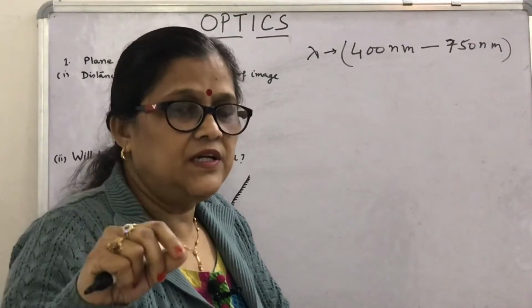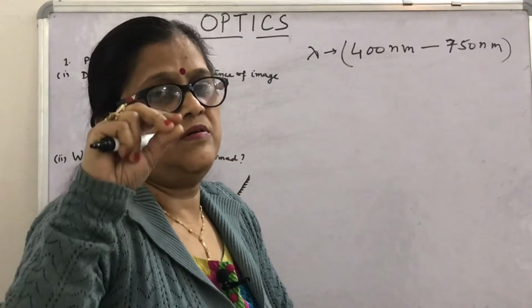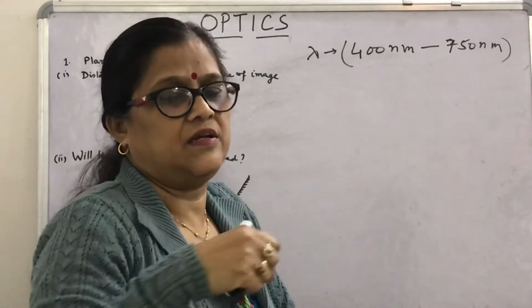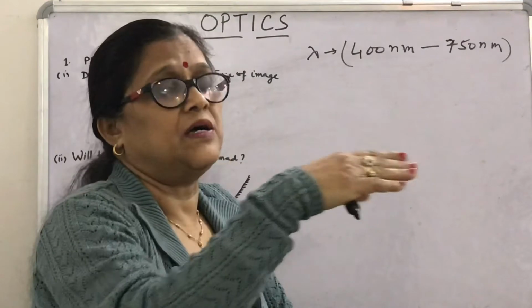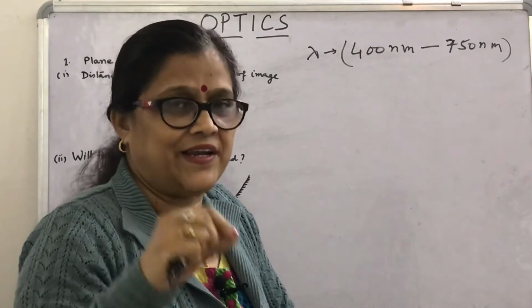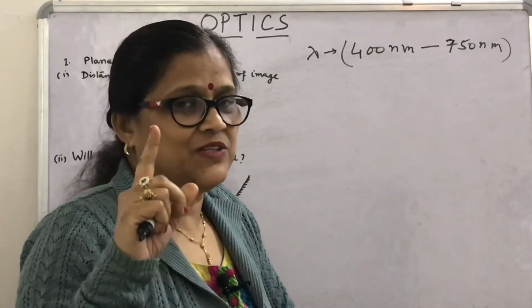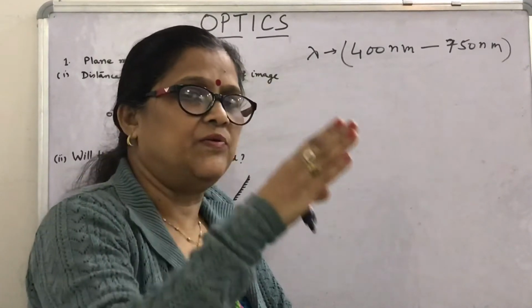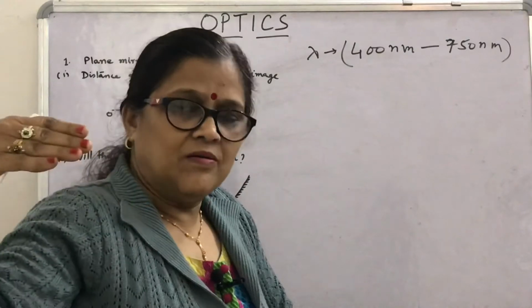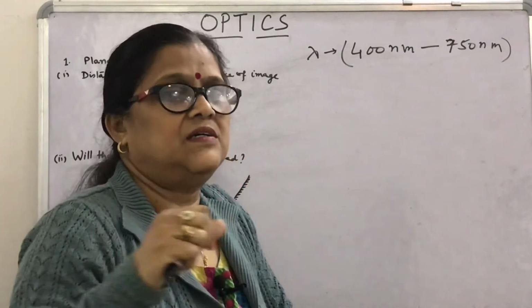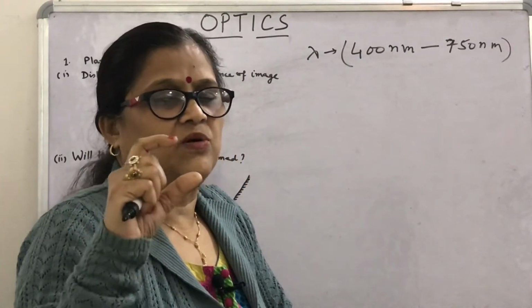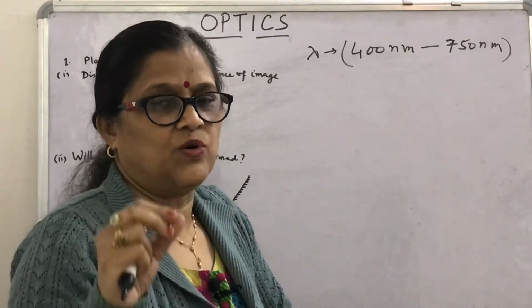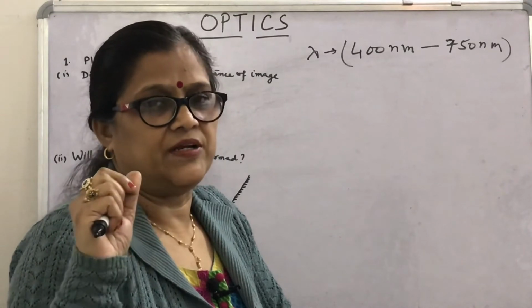It is considered that a wave travels from one point to another point in a straight line. So this straight path is called a ray. So what is a ray of light? The straight path from one point to another point that light covers in a straight line is called a ray, and a bundle of such rays is called a beam of light.